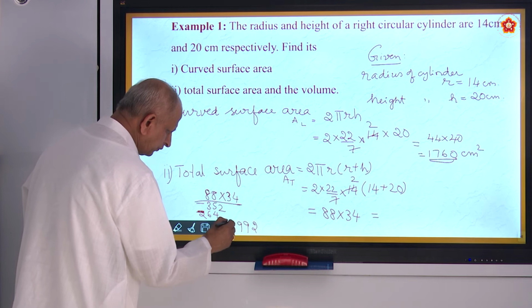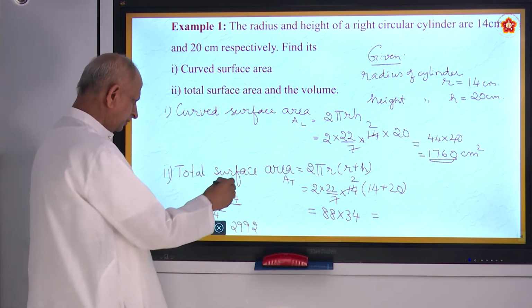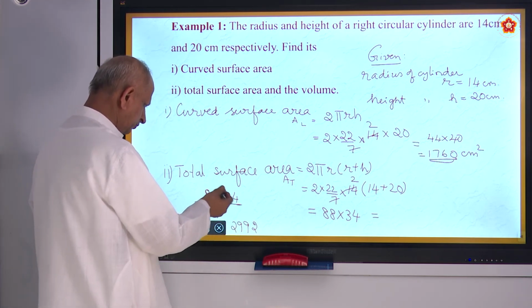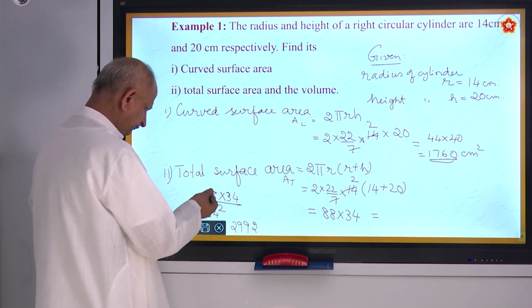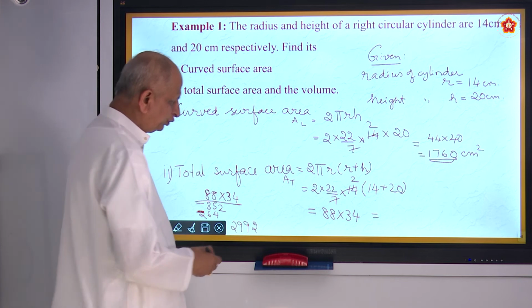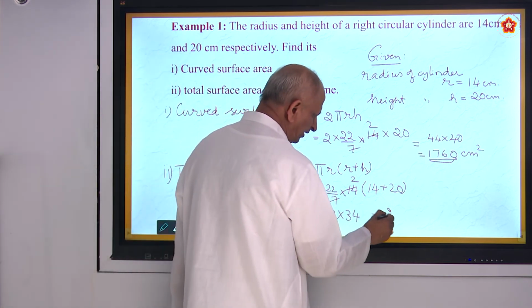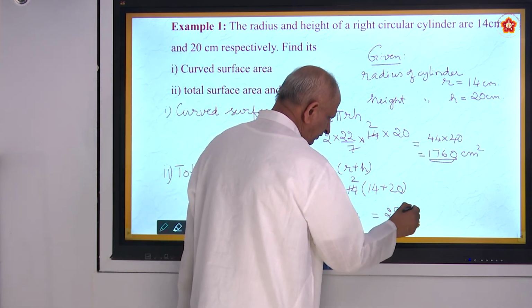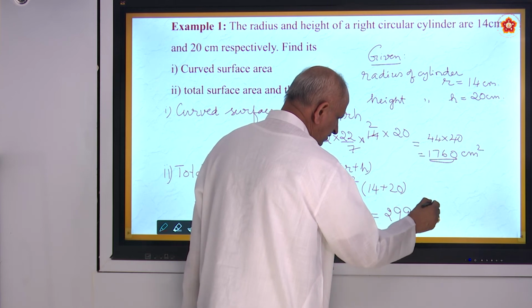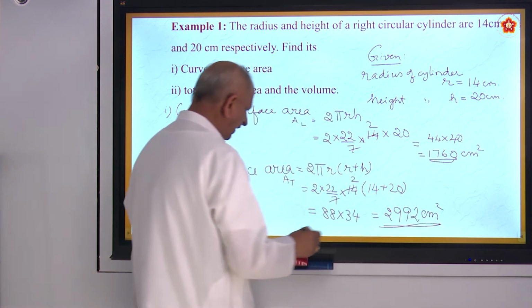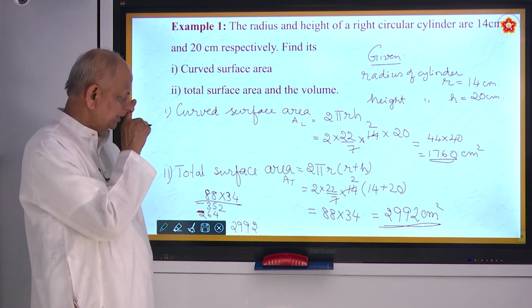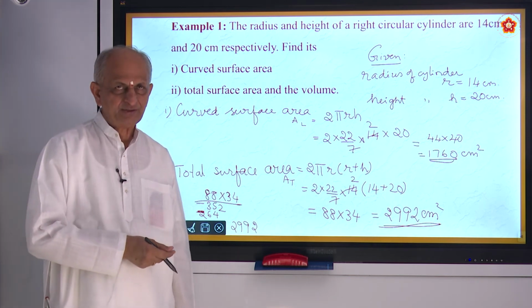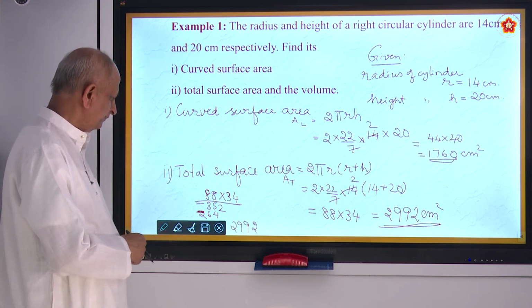And 2. Is it alright? Yes. 2992. You can try yourself. Any change you can tell. So much of square centimeters. Alright. So that is the answer for this beautiful question.